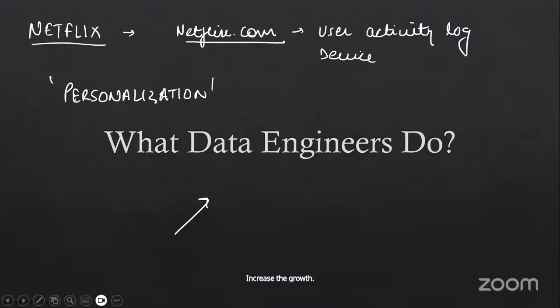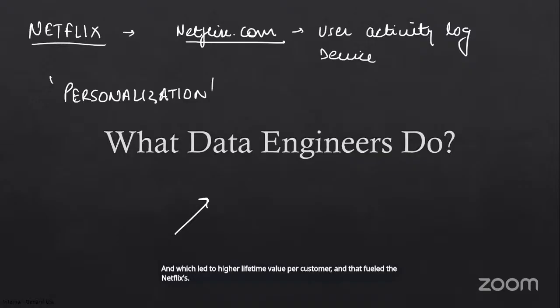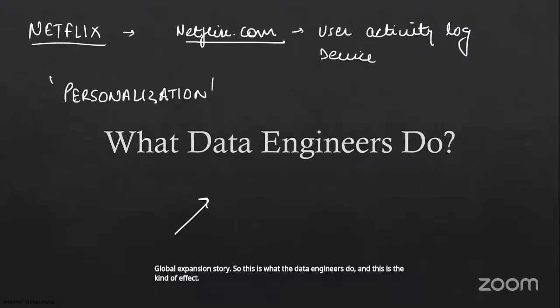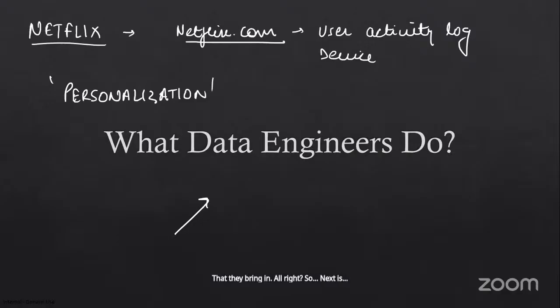So they improved the retention, which led to higher lifetime value per customer, and that fueled Netflix's global expansion story. So this is what the data engineers do, and this is the kind of effect that they bring in.